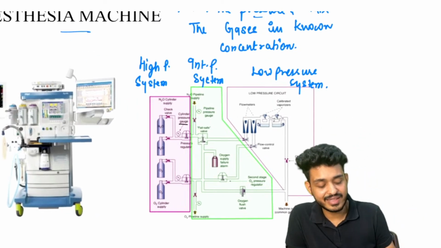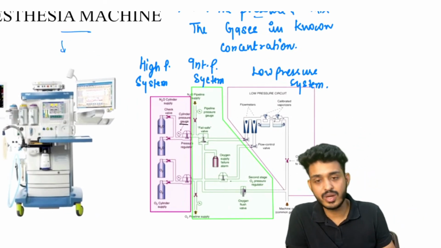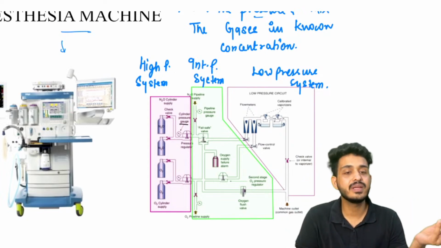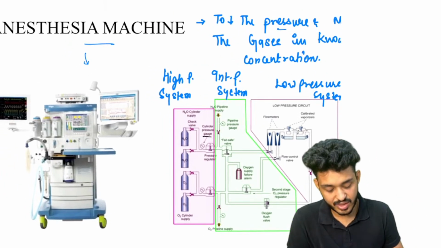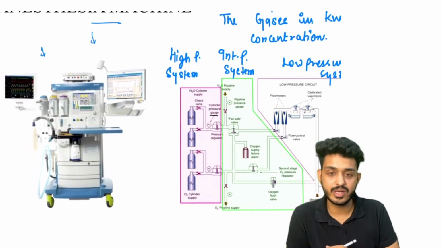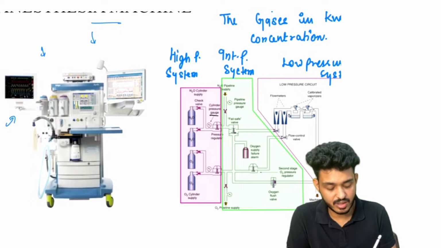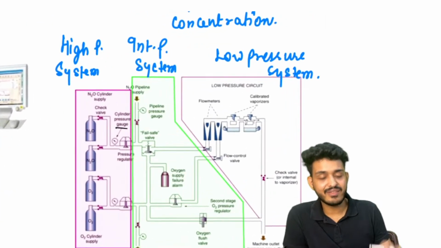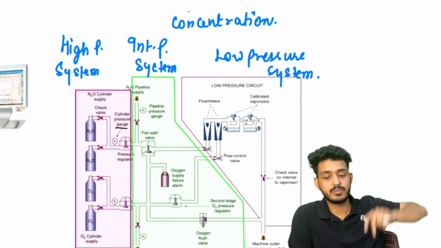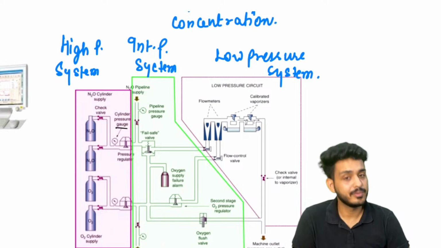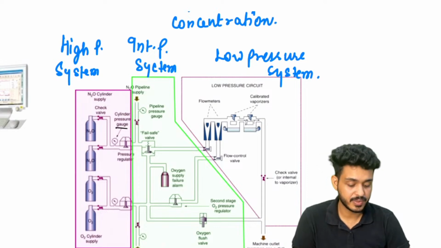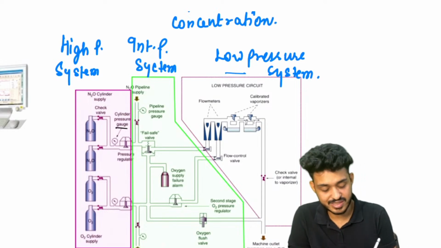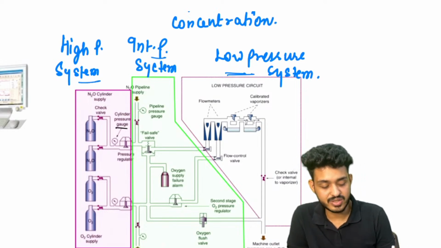So the function is two-fold and understandable. First thing, it will be decreasing the pressure. Second thing, it will be mixing all the things, right? This is your anesthesia machine you will be finding in your OT. You will have all those monitors and vaporizers here. I will tell you how it looks. We have three types of system in this machine: high pressure system, intermediate pressure system, and low pressure system.